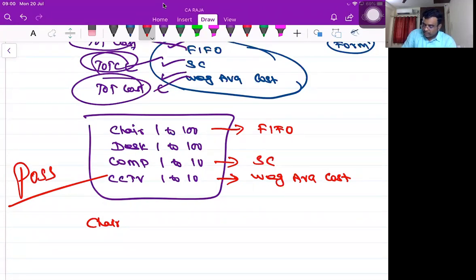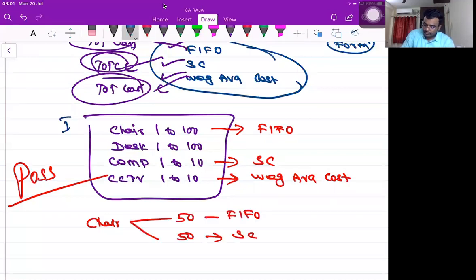For 50 chairs, FIFO method. Another 50 chairs, standard cost method. Is it allowed? Not allowed, sir. Allowed or not allowed? Not allowed.